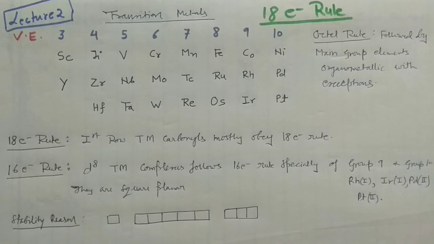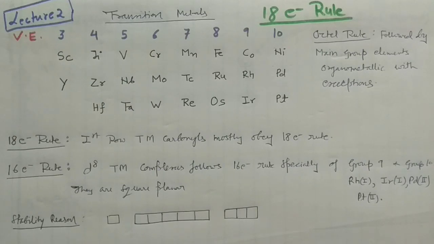So guys, in today's class, I will continue with the organometallic compound series, and this is my lecture 2. In the last lecture, if you recall, I explained the definition of organometallic compounds and a few applications. Then I also introduced the concept of hapticity, and that concept was very important.